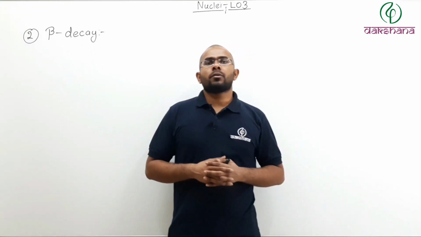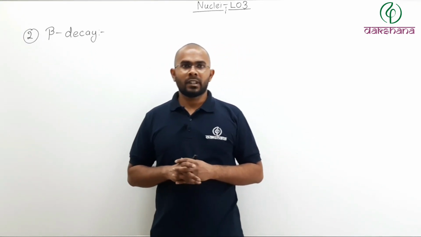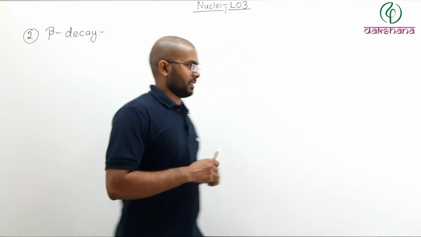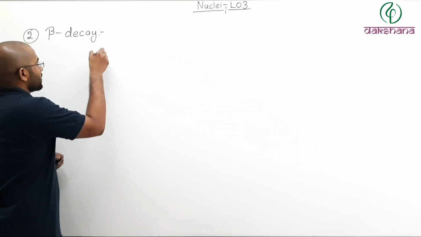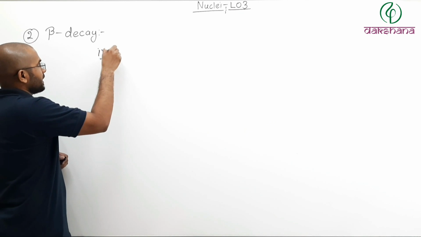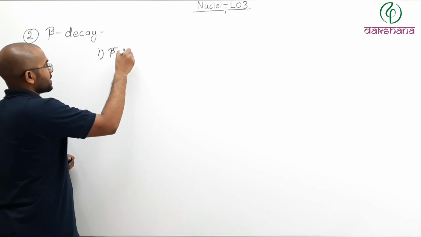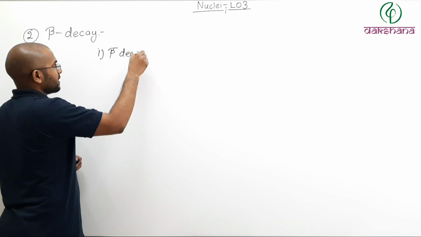Now let's talk about what a beta decay is. There are two kinds of beta decays. First let's take a look at beta minus decay. We will see why it is called beta minus decay.